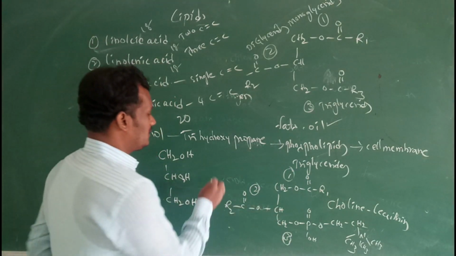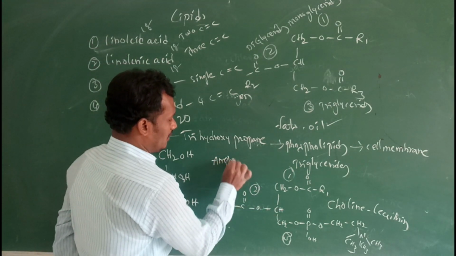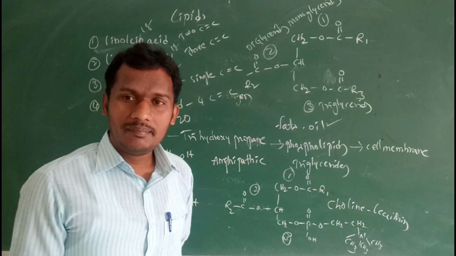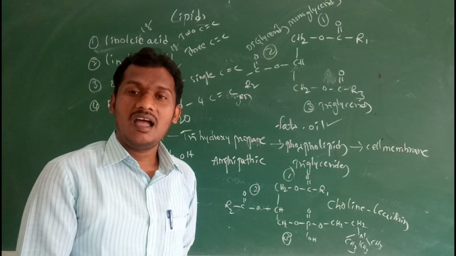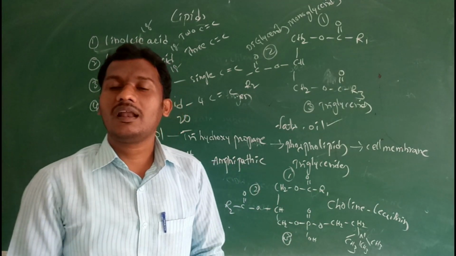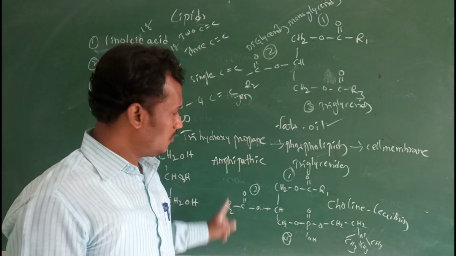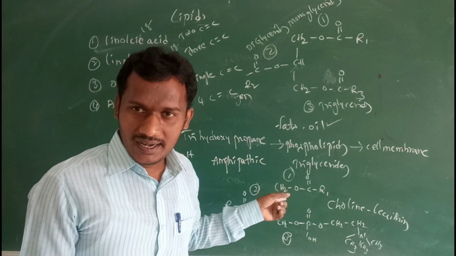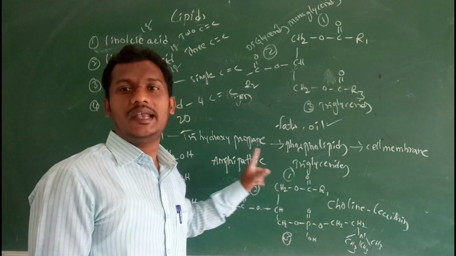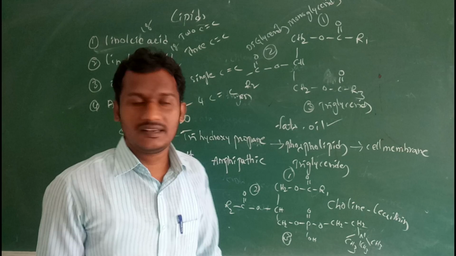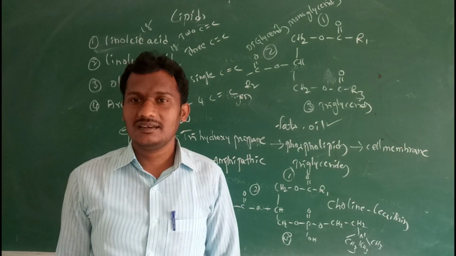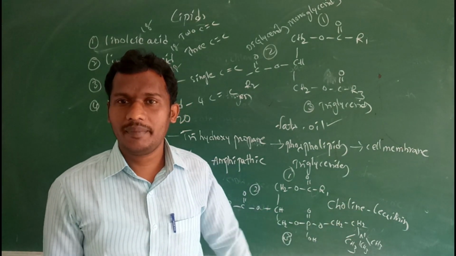These phospholipids are amphipathic in nature. That means they carry hydrophilic polar ends and hydrophobic non-polar ends. Phospholipids are amphipathic, carrying both hydrophilic polar ends and hydrophobic non-polar ends. The best example of phospholipids is lecithin, present in the cell membrane.